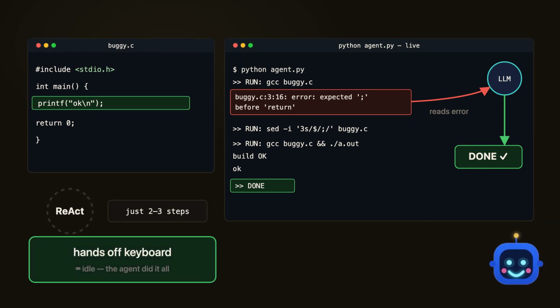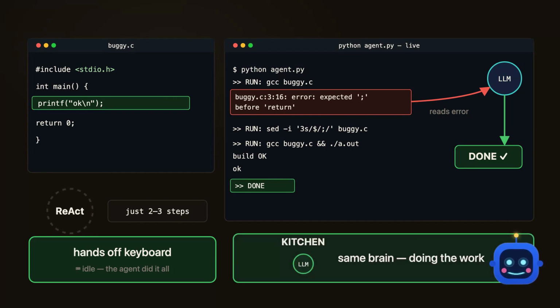That whole fix happened with your hands off the keyboard, and that is the entire point. An agent is the same brain as a chatbot, but this time it was standing in the kitchen doing the work itself.